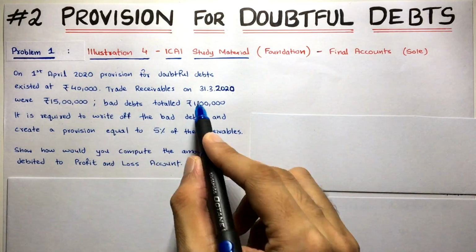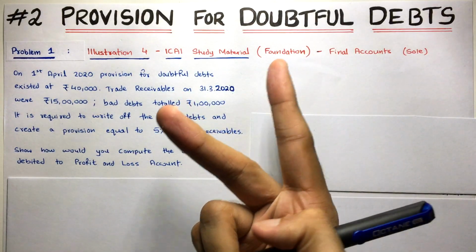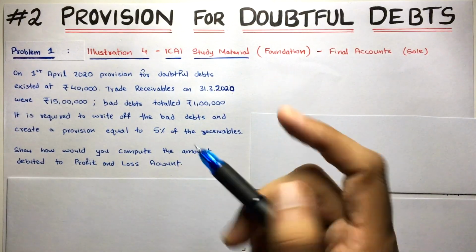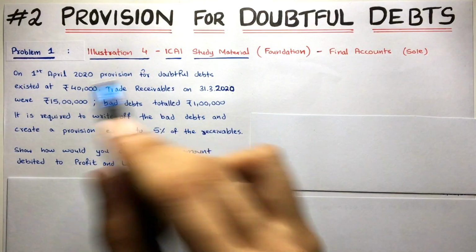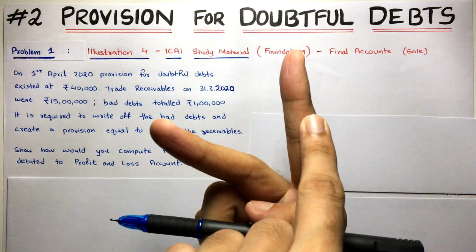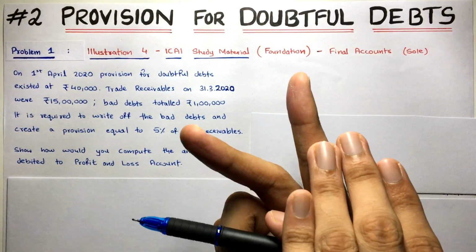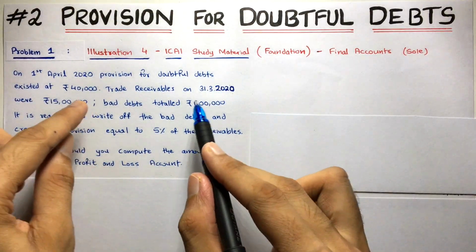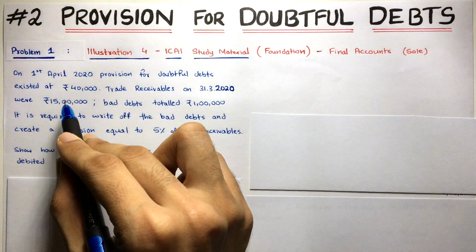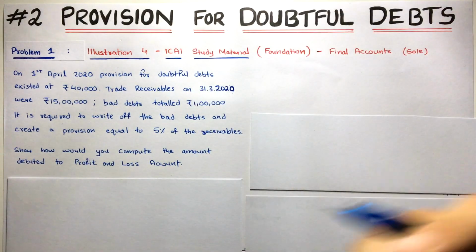Now here you have to make the assumption. This is such a small question, so we can safely assume that these are bad debts given in adjustment. Why is that? Because they haven't told us anything that bad debts are given in the trial balance. So we can safely assume these are further bad debts, found out or happened after preparing the trial balance. So we have to deduct this 1 lakh from 15 lakh. So 14 lakh will be the debtors in the balance sheet. And then of course the provision and all, we'll see, don't worry.